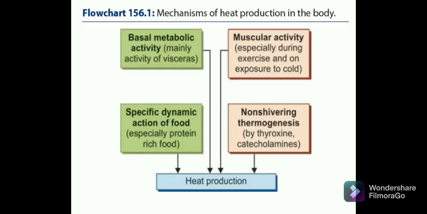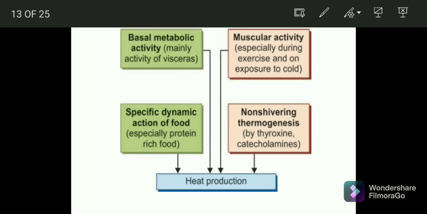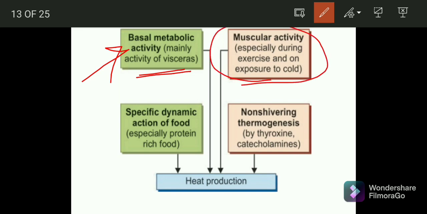Now we'll be discussing the mechanism of heat production in the body. In your body, there are many mechanisms which produce heat. The first thing we'll discuss is the basal metabolic activity, mainly the activities of the viscera. So basal metabolic activities generate heat. The second thing is muscular activity, especially during exercise or exposure to cold. These muscular activities also generate heat.